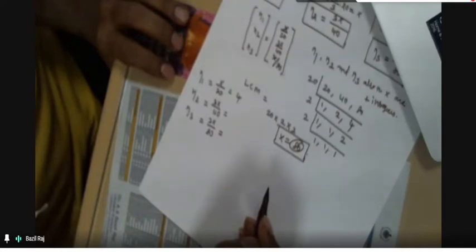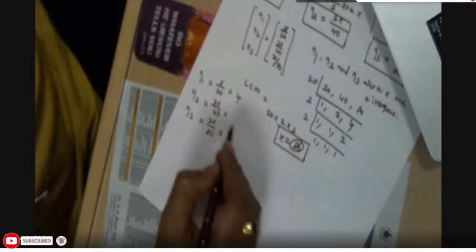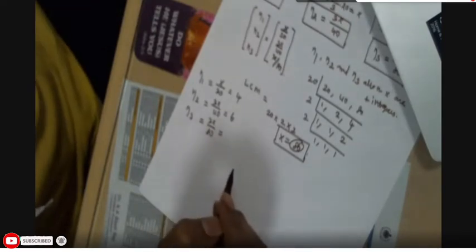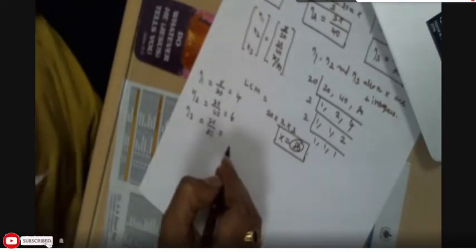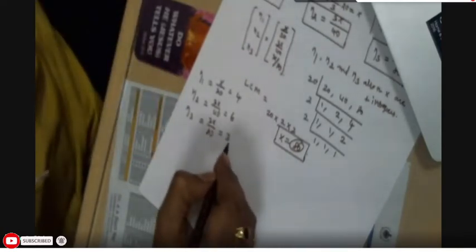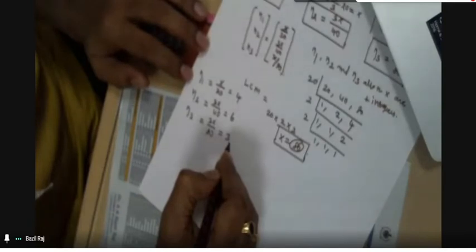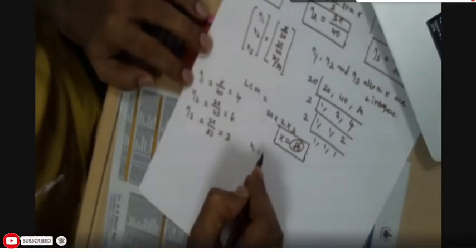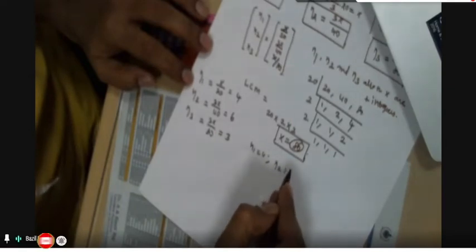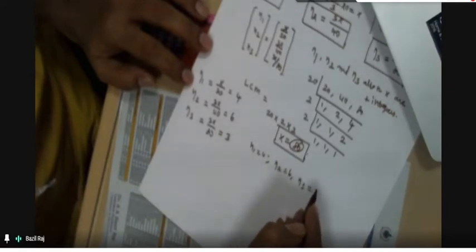Eta 2 is 6. Eta 3 is 3. So now eta 1 is equal to 4, eta 2 is equal to 6, eta 3 is equal to 3.